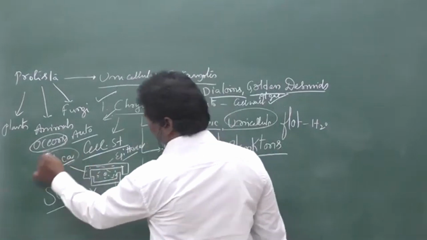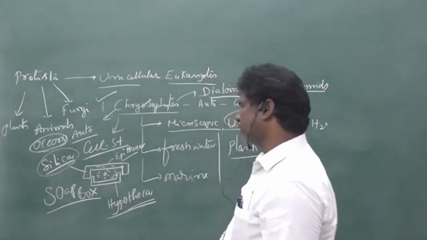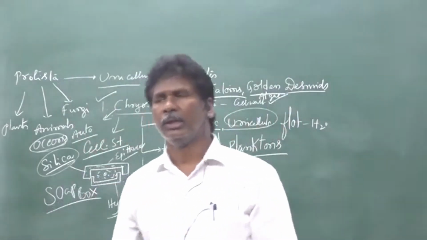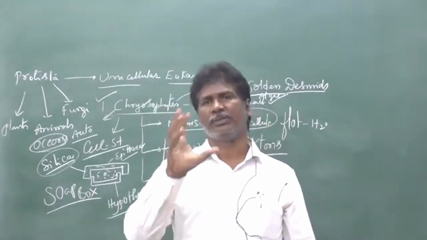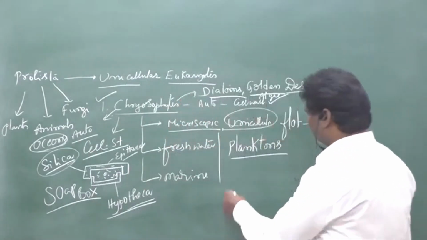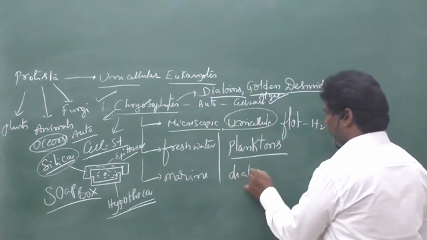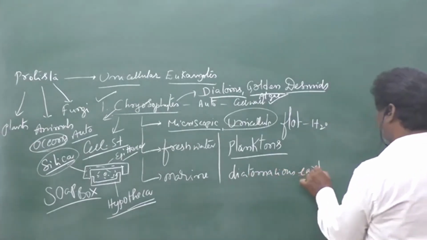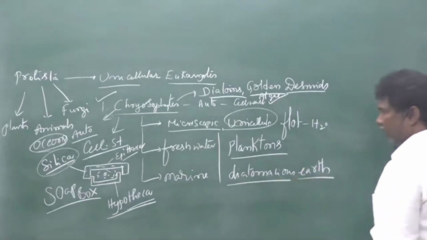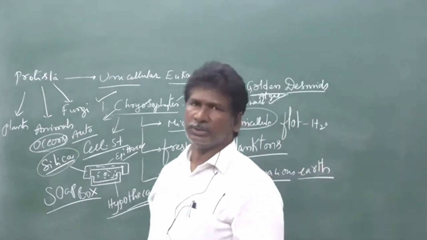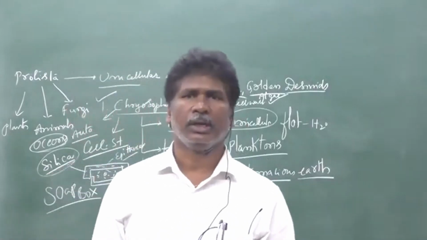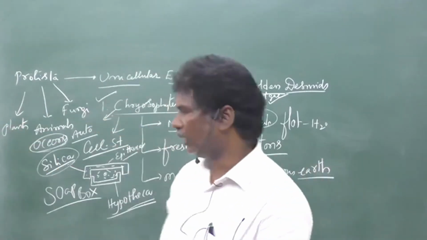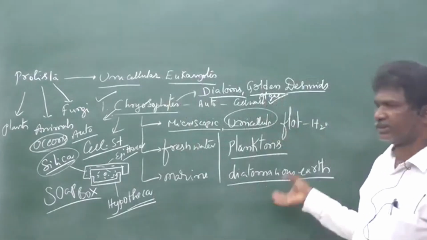The cell walls contain silica crystals. When those single cells die, they are deposited at the bottom of the ocean and form a hard soil. That hard soil is called diatomaceous earth. It is formed due to the death of those single cells which float on the water.